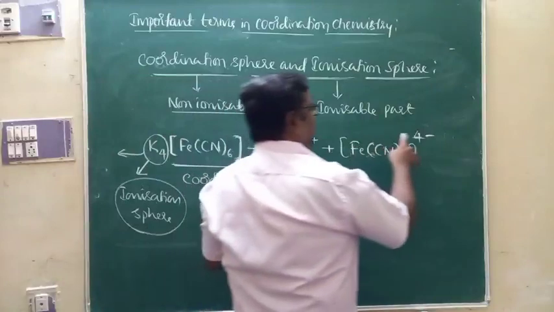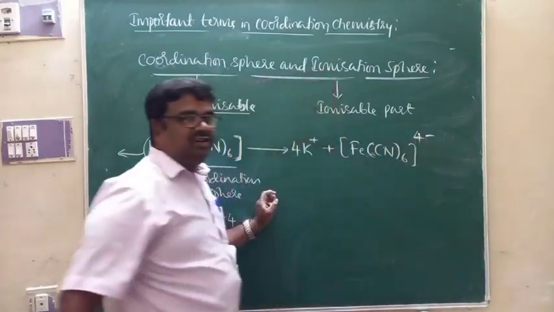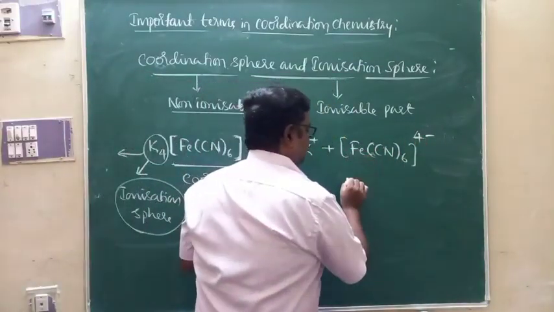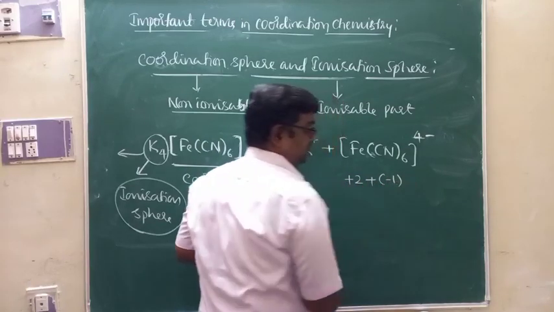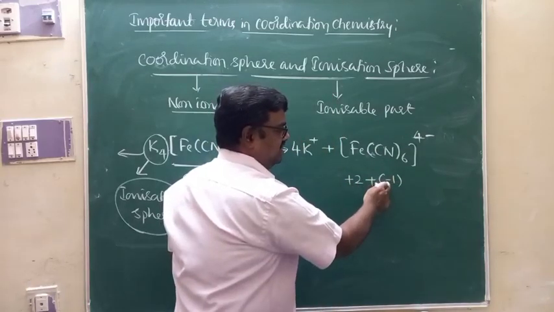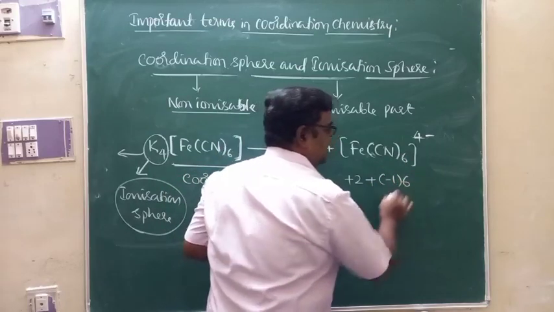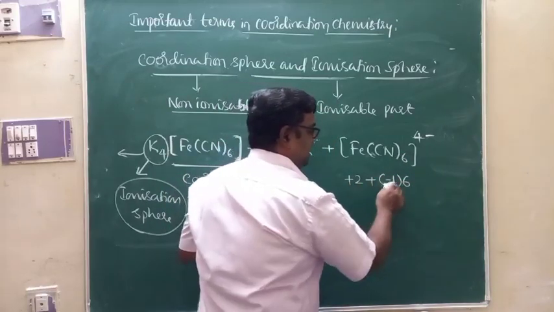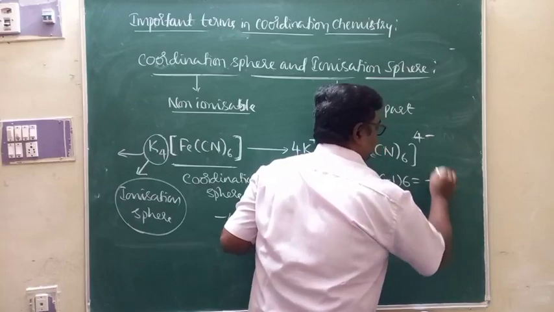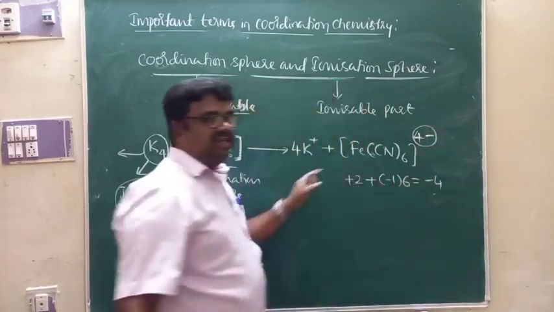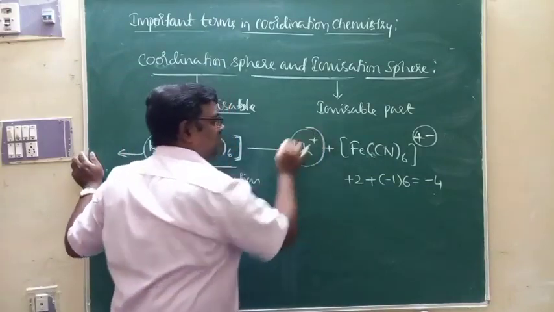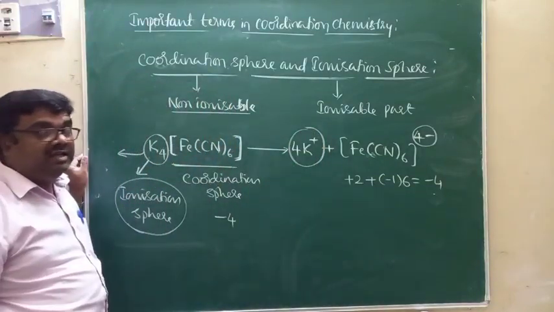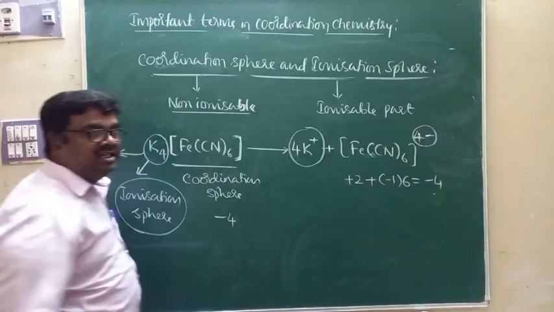Now, if you ask why the charge of this complex is -4, it is because the charge of iron is +2 and the charge of cyanide is -1. 6 cyano groups are there, so +2 minus 6 gives -4. This will be the charge of the coordination sphere. That will be balanced by the 4K plus ions. So this is what we call ionization sphere.